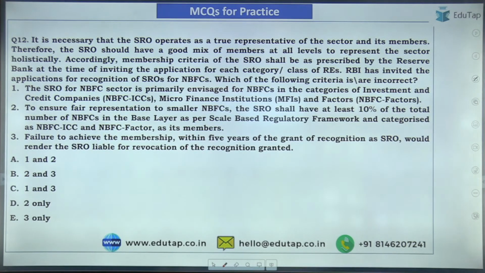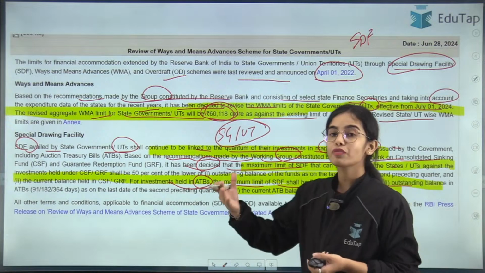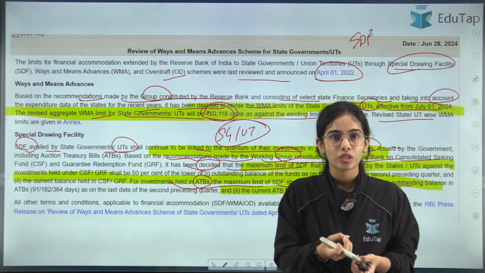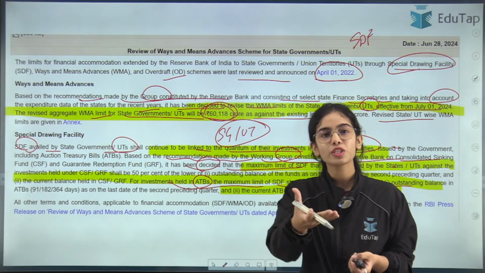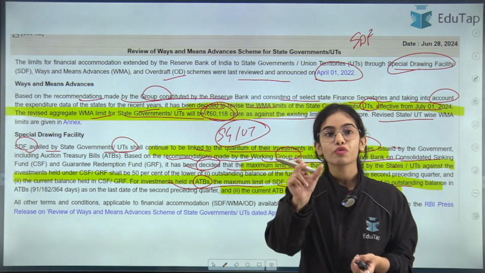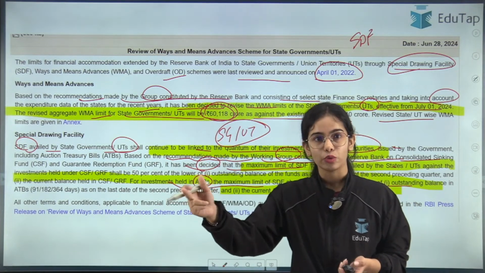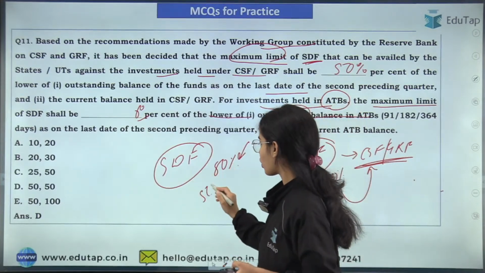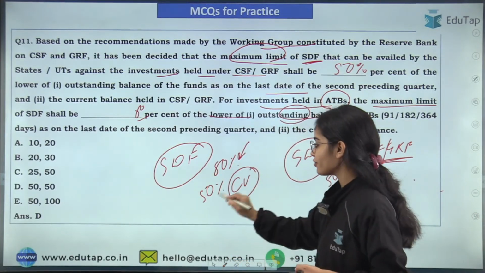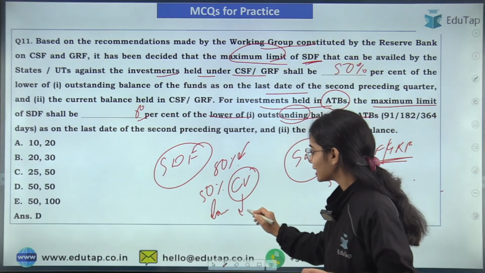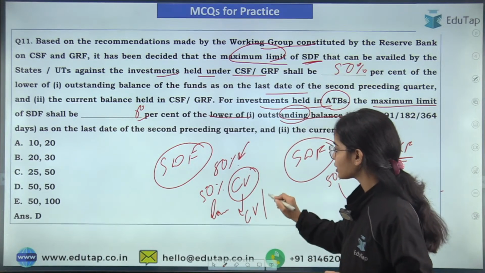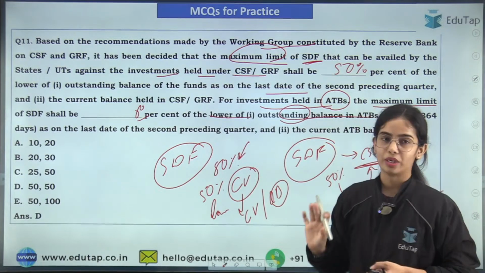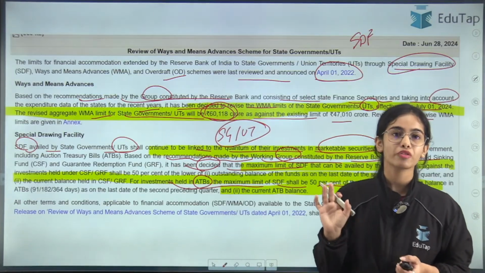No, 50% of SDF, no. SDF is what? It is a facility. It is a loan. How much SDF can you take? 50% of your collateral value, collateral like CSF, GRF. So we can say 50% of the lower of the current value of the collateral or the outstanding balance value of the collateral. This is what the notification is saying.